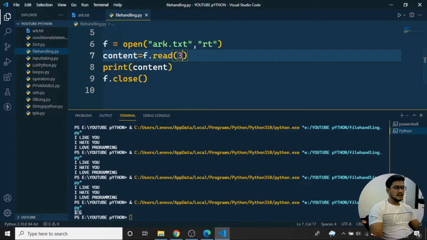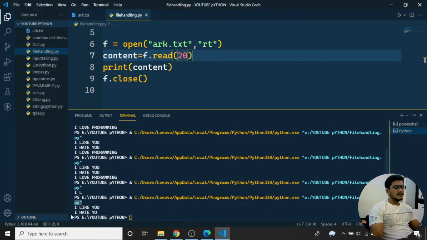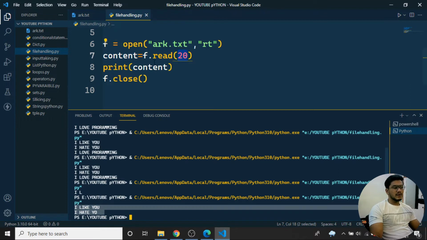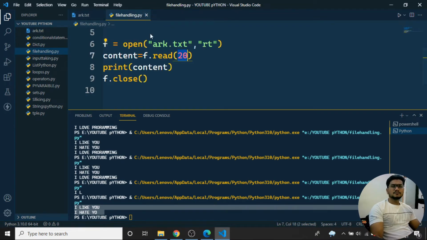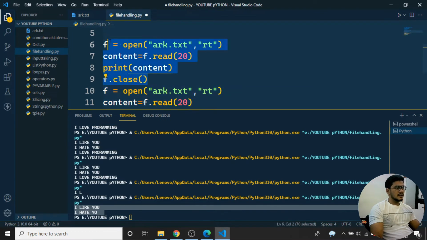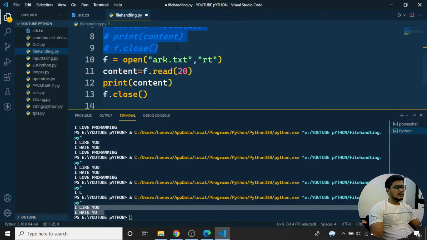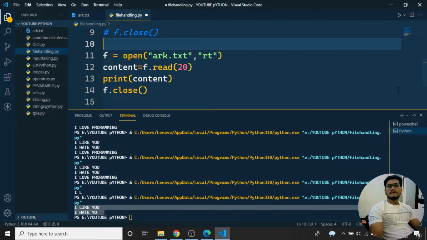If I say I want to read 20 characters and run the program, you can see I like you, I hate you. That means 20 characters have been taken from the file in read plus text mode. So I can pass that parameter. What if I want to print everything one by one? I want to use a for loop and print all the things here. So this is one kind of approach. I'll copy again and comment out this code. Now, coming back here, I want to read everything one by one.